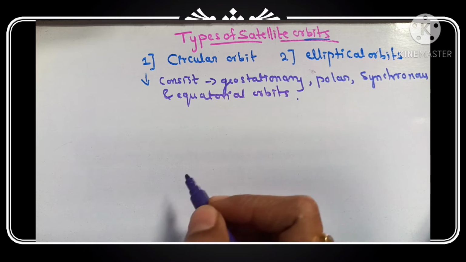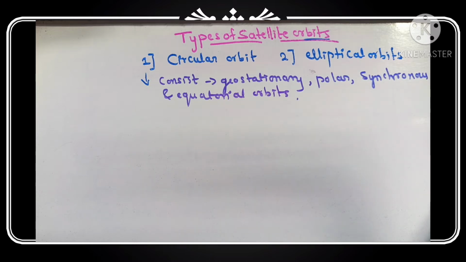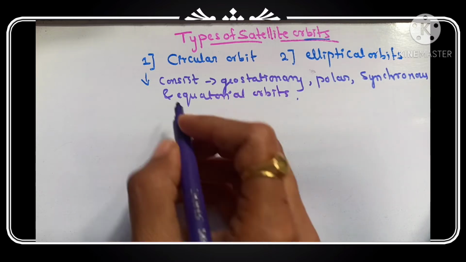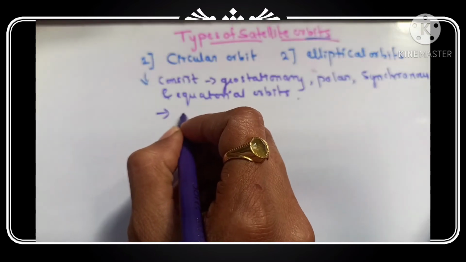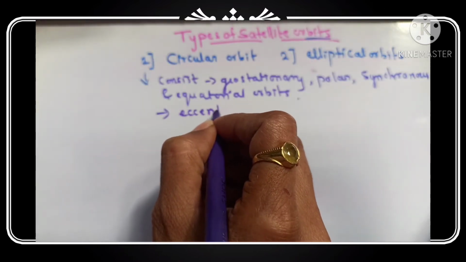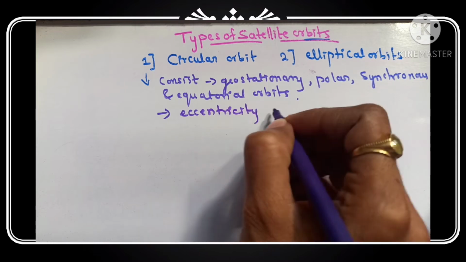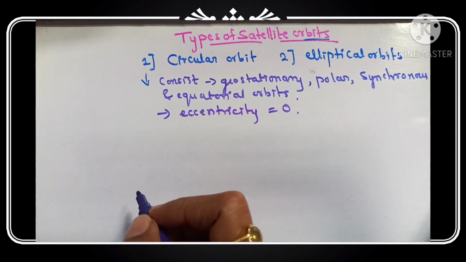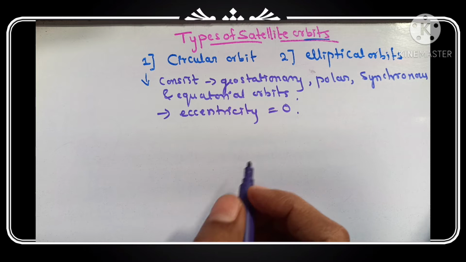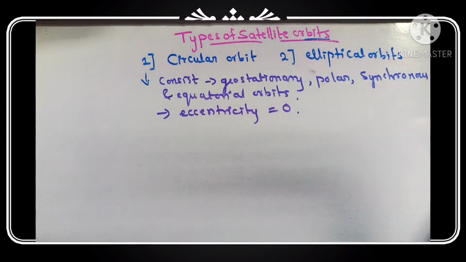The circular orbit contains all these orbits. The circular orbit has an eccentricity equal to 0. In circular orbits there are many types. The first type is what?